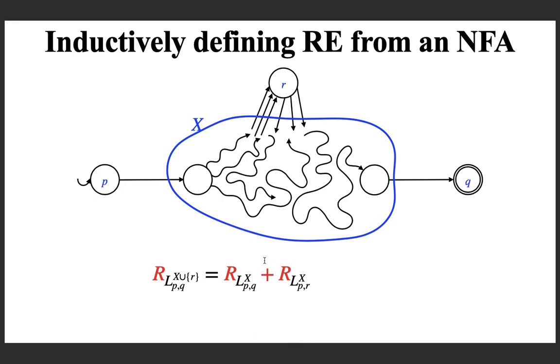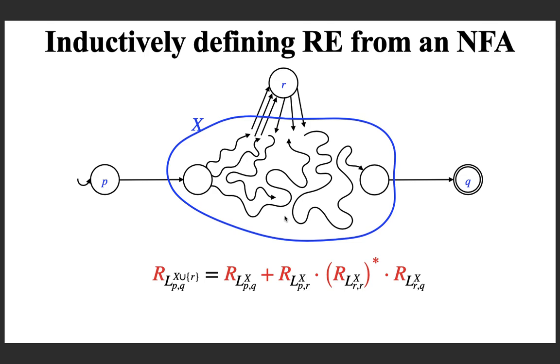Plus, now you consider passing through X as intermediate states, but you reach R first. How will you write it? P to R by passing through X as intermediate states. Okay, you are reaching R. Now from R you are coming back to R again by passing through only the states in X as intermediate states, and that is what you are doing here: R back to R through X only. Then finally from the state R to Q passing through only X as intermediate states. So this is how you can write this recurrence relation.